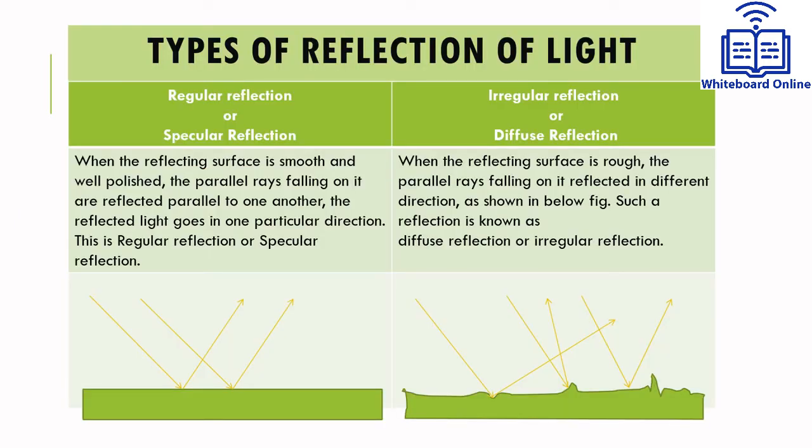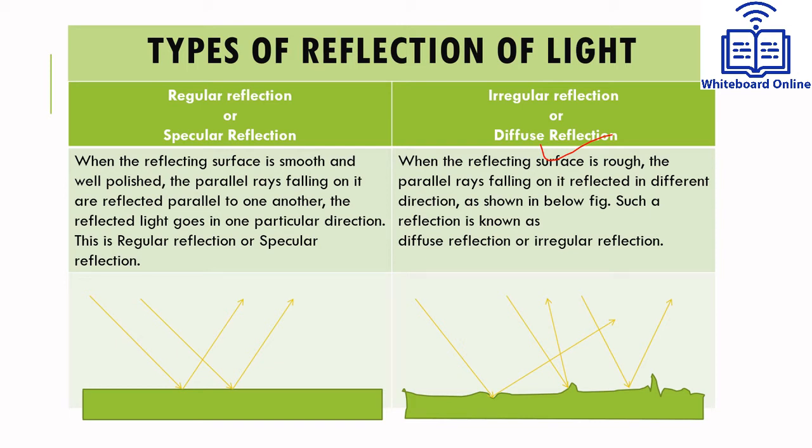Students, let's discuss how many types of reflection of light are there. See, there are two types of reflection of light. First is regular reflection. We also call it specular reflection. Second is irregular reflection. This is also known as diffuse reflection. Let us first define regular reflection.